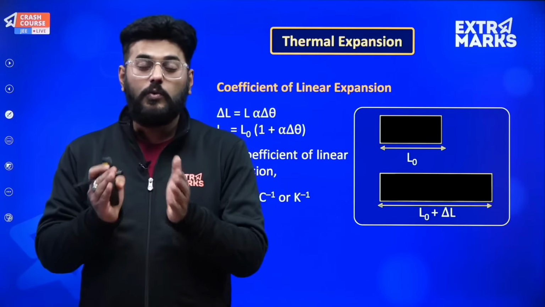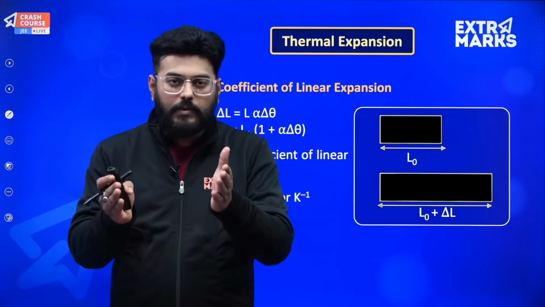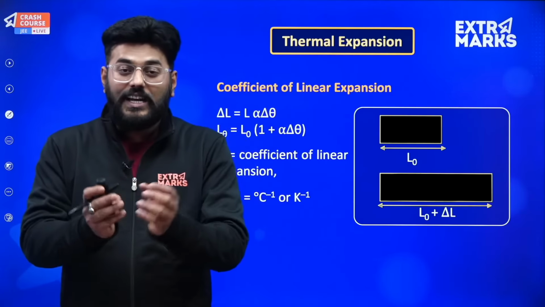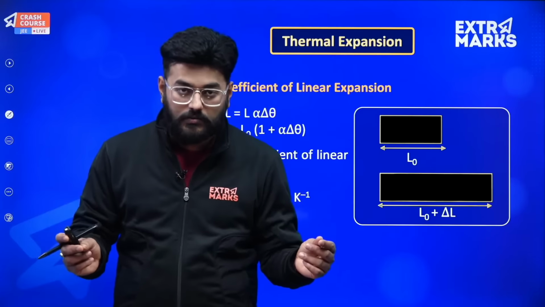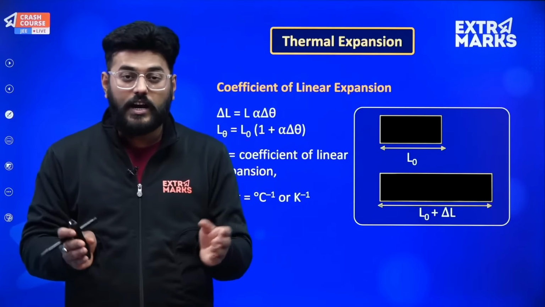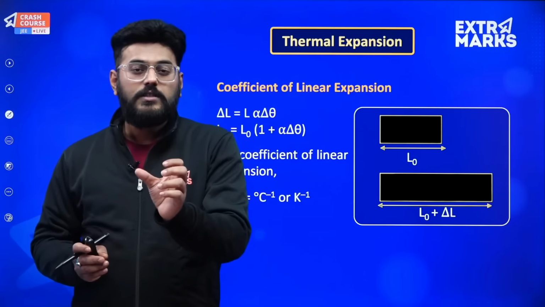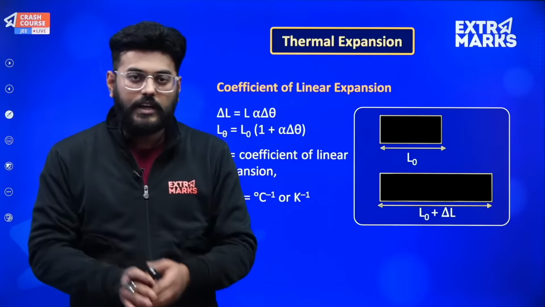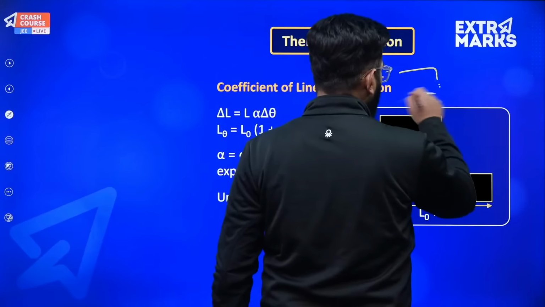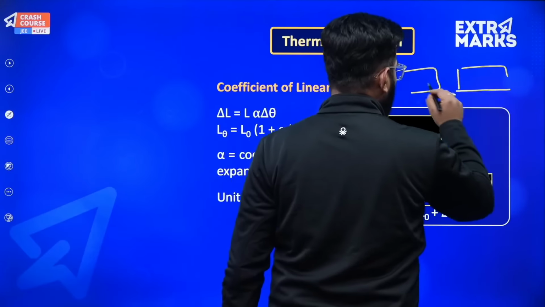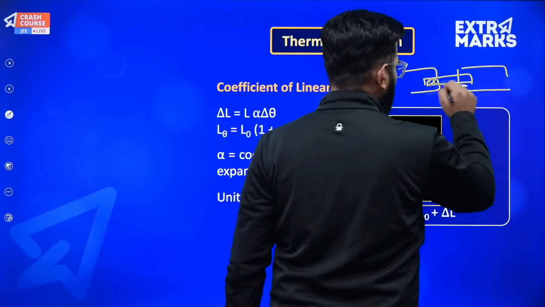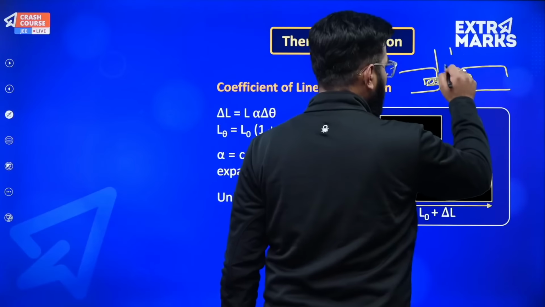The reason is that during summers that small gap gets filled up because the rails expand, and obviously during winters they contract, and you can view that gap between two rail points. Whenever two rails are to be joined, they are joined using nut bolts, but there's a particular amount of gap left.